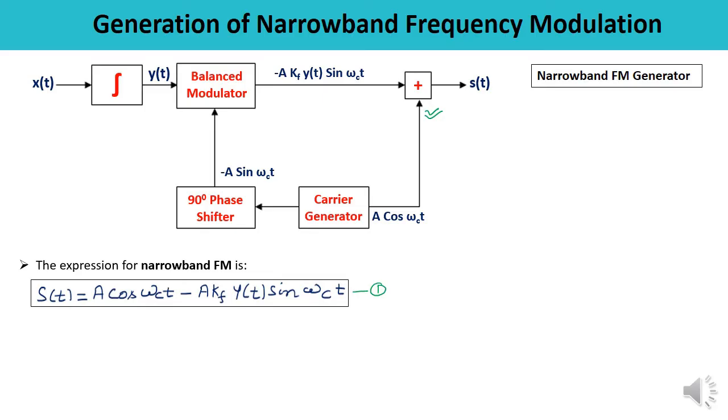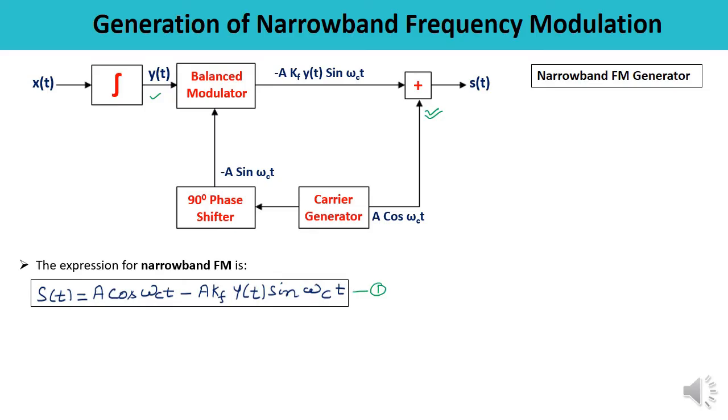You can see in this diagram, x(t) is the original modulating signal or the baseband signal. First it is to be integrated, then you get y(t). So what is y(t)? y(t) is nothing but the integral of x(t). Here in the balanced modulator, two inputs are there.